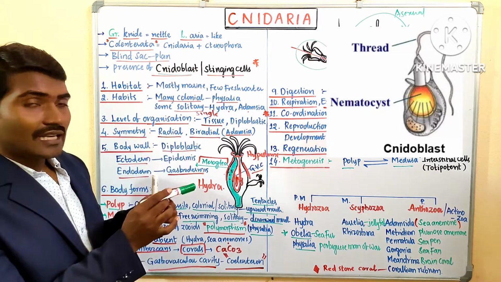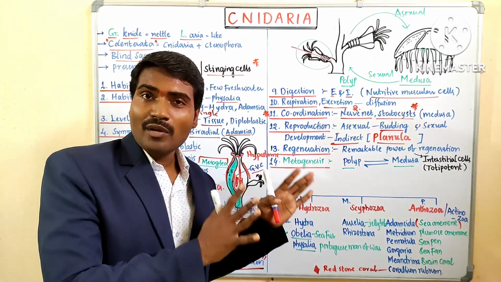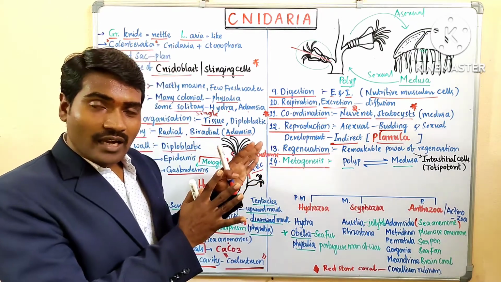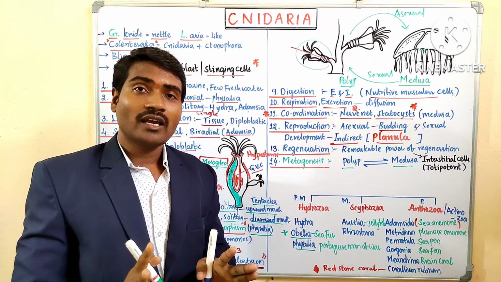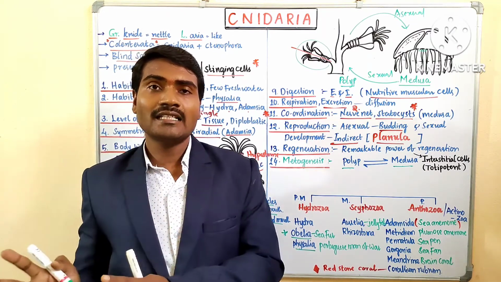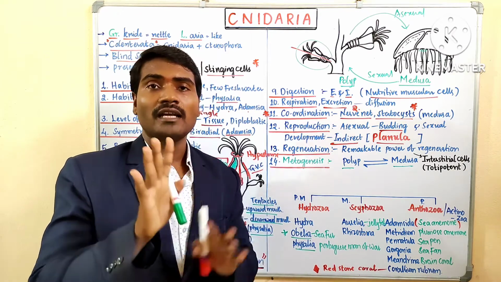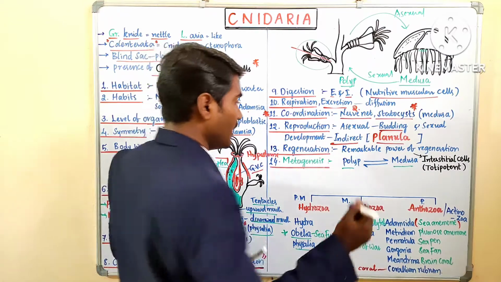This is the single cell. Nothing much is important about these nidocytes. Just remember the diagram and the structure of nidocytes. The presence of these nidoblasts is the characteristic feature. Remember this point, that is enough. Right, come to Cnidaria.